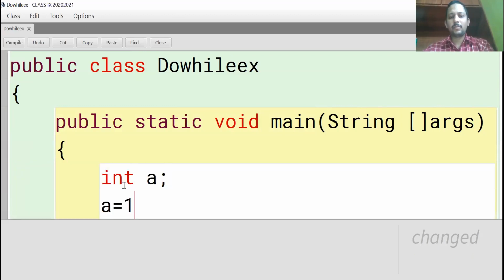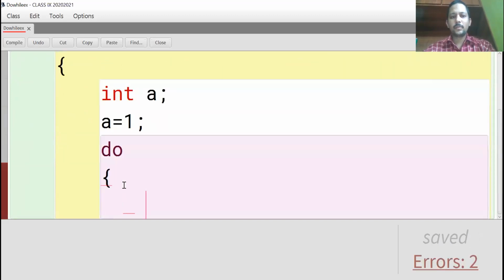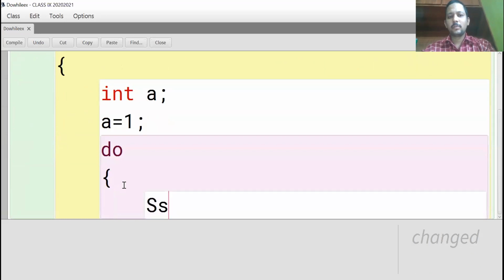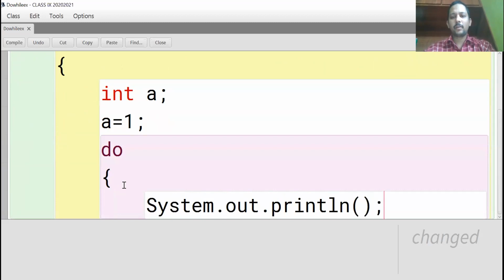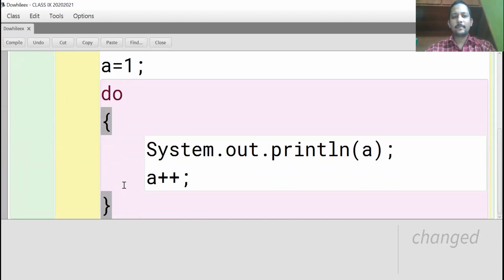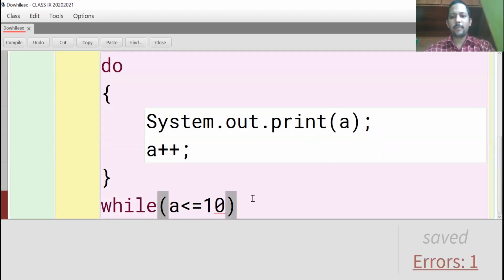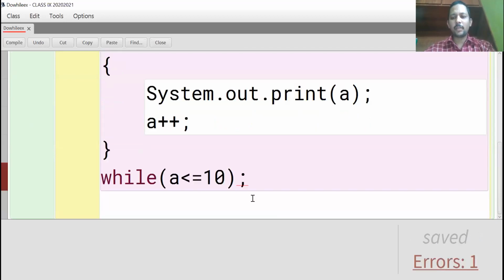Declare any one variable, a is equal to 1, initialize. Do, System.out.println statement according to syntax, a plus plus increment. Then while condition, a less than or equal to 10. Here I'll use horizontal, I want to print. So System.out.println print. At the end semicolon compulsory.